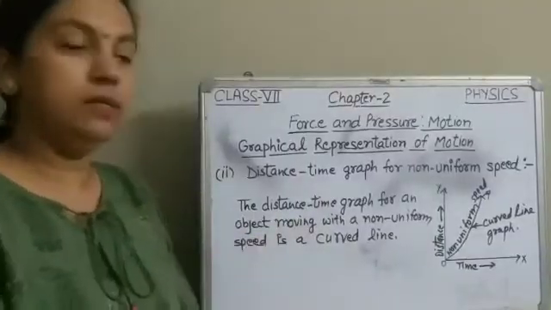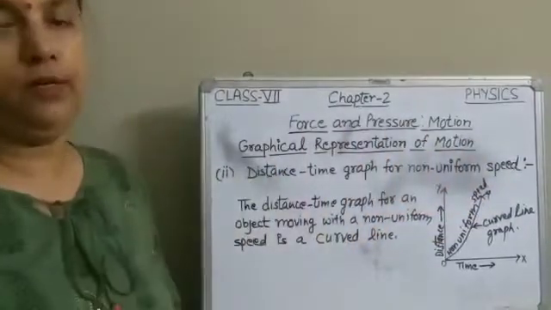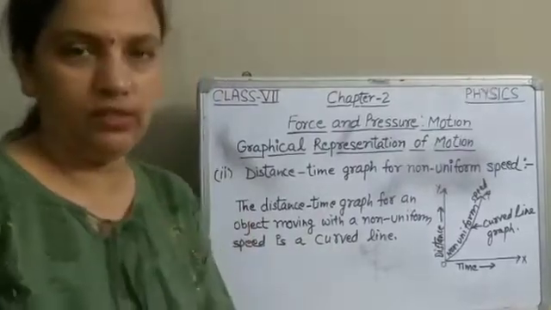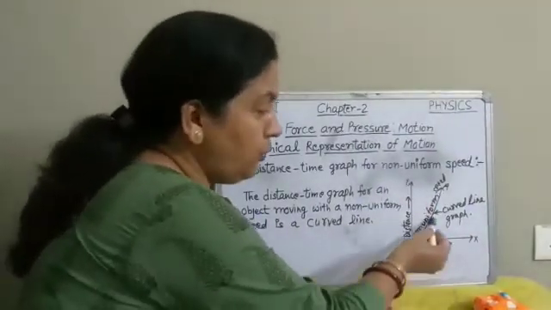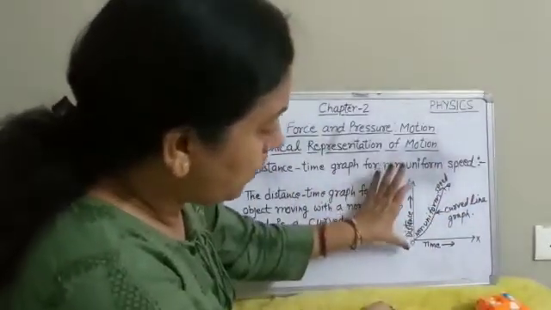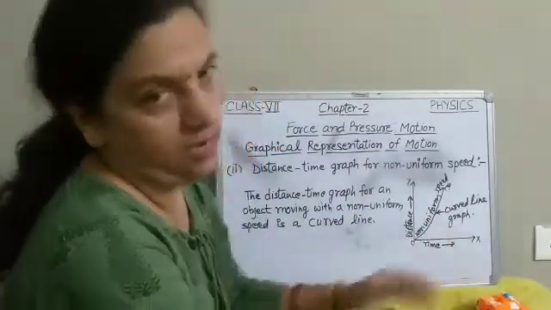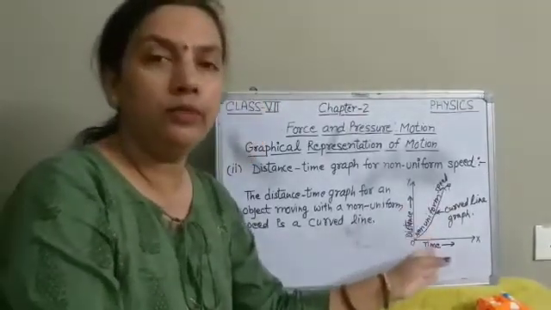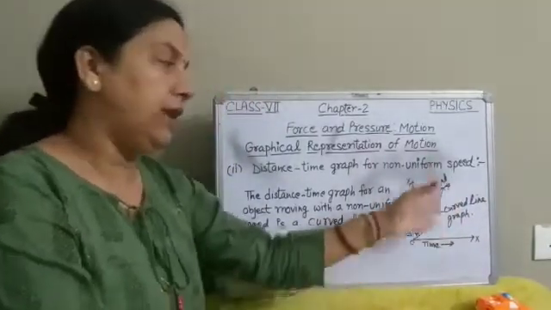Now next one is distance time graph for non-uniform speed. Non-uniform speed means changing speed, which is not constant. So when an object is moving with a non-uniform speed, it covers unequal distances in equal intervals of time. In 1 minute it is covering 2 kilometer, in another minute it is covering 3 kilometer, like this.